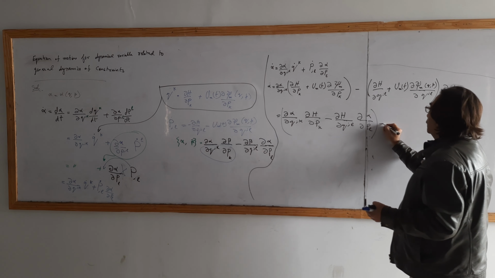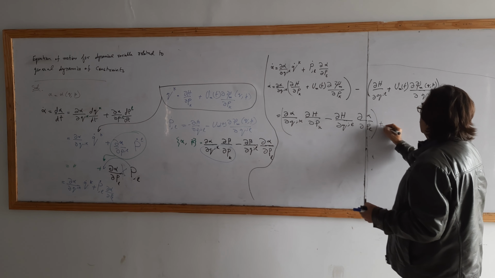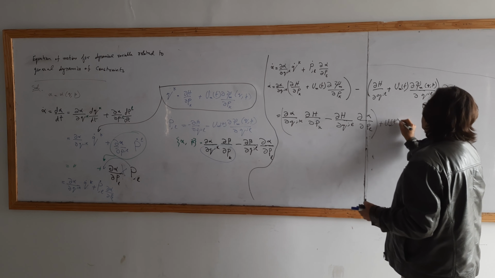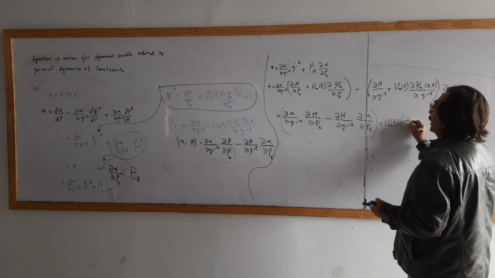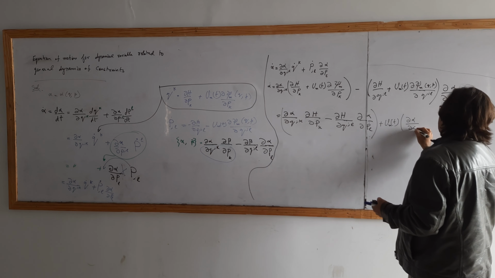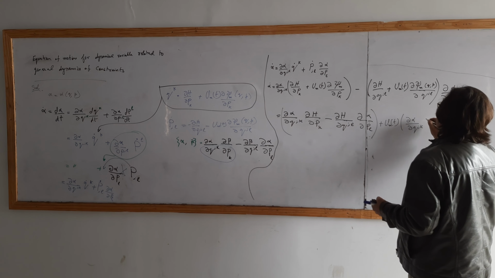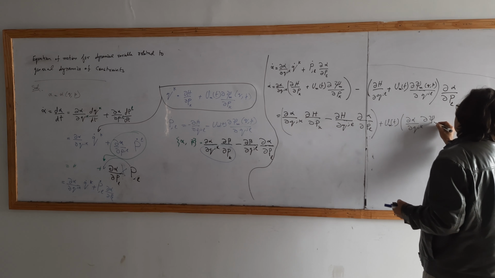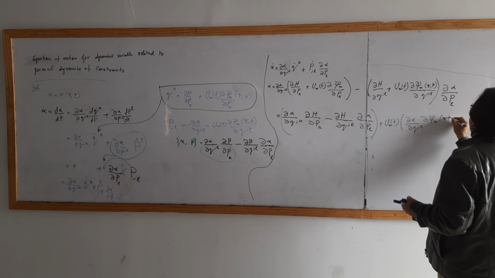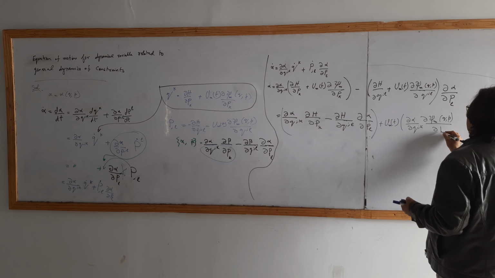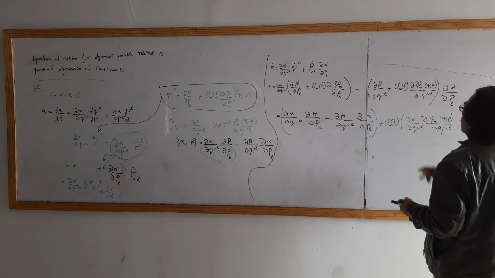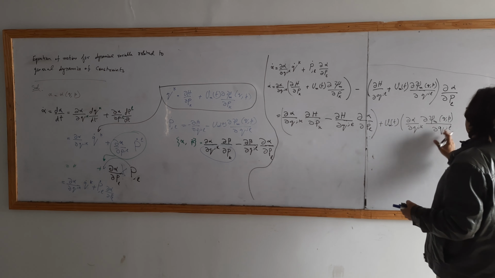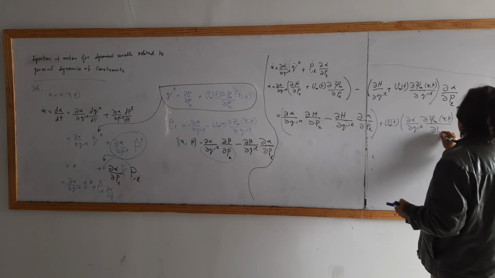Plus u m t, I have taken the common both sides, and this will be partial alpha over partial q k partial psi m over partial p. Okay. Yes. Sorry. Partial p.